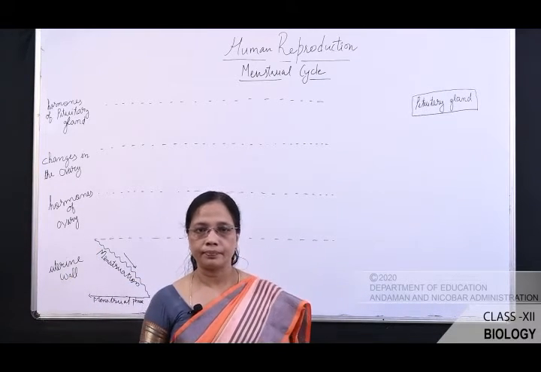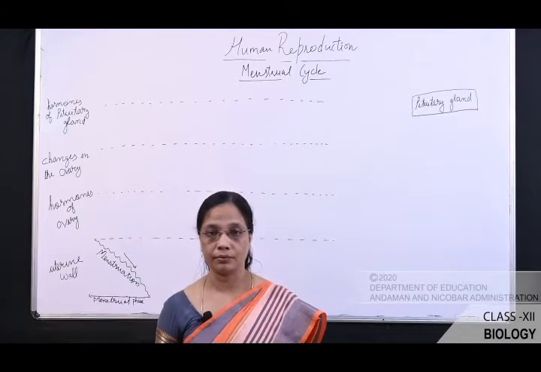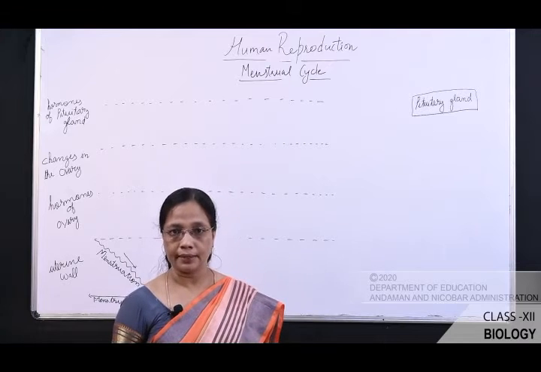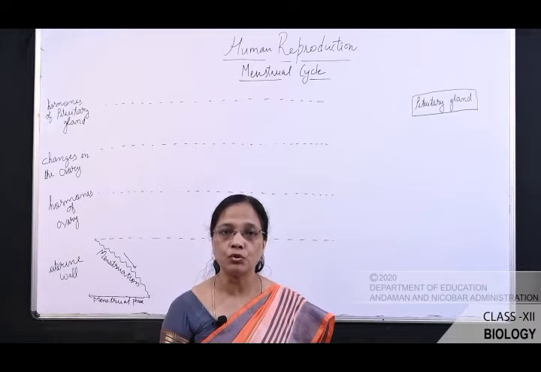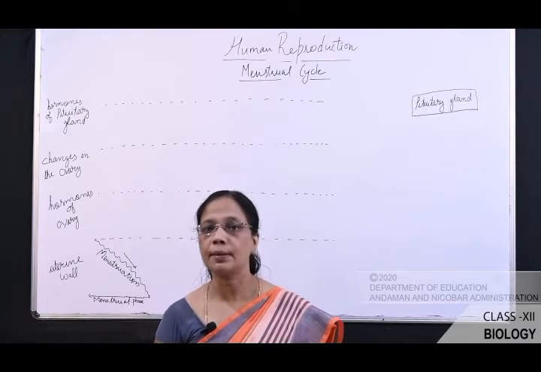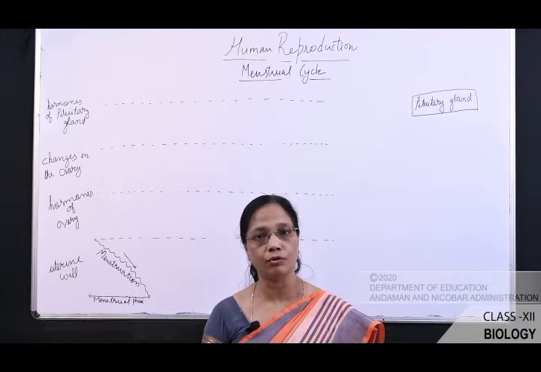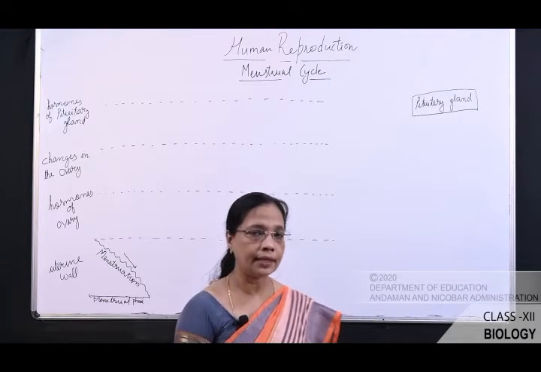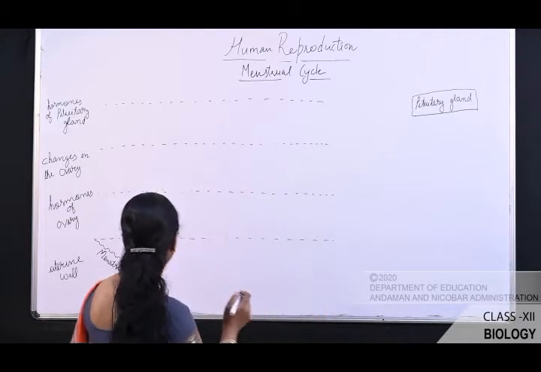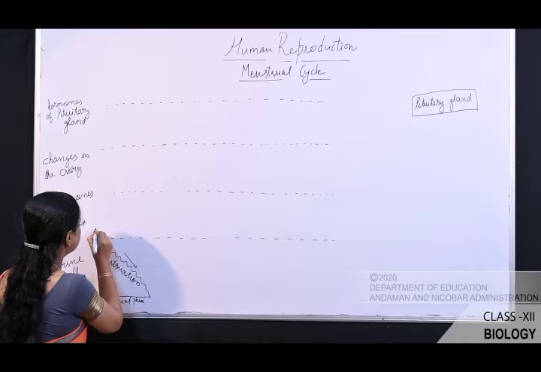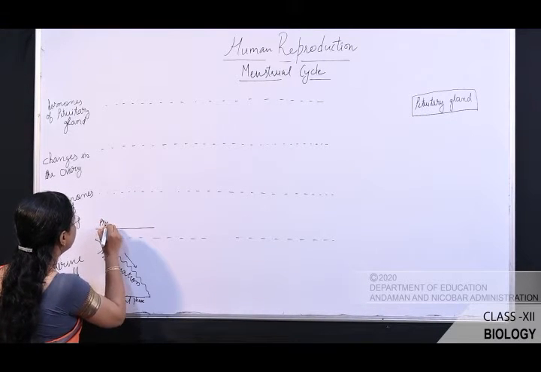Now why are the endometrial tissues breaking down? The reason is that, if you remember students, we have studied that the corpus luteum secretes a hormone known as progesterone. The function of progesterone is to maintain the endometrial tissues. When the progesterone level decreases, let me show here, this is progesterone.